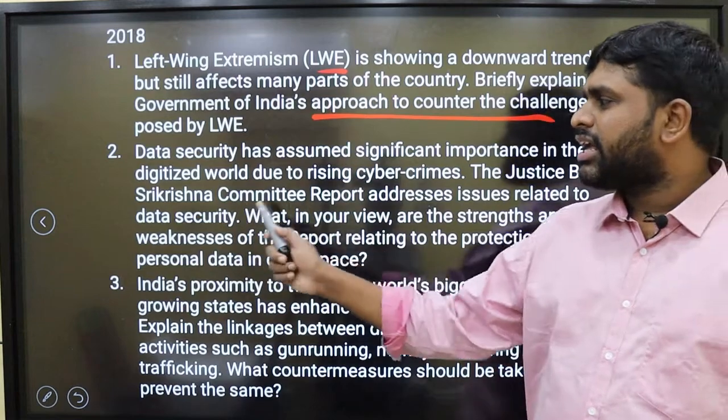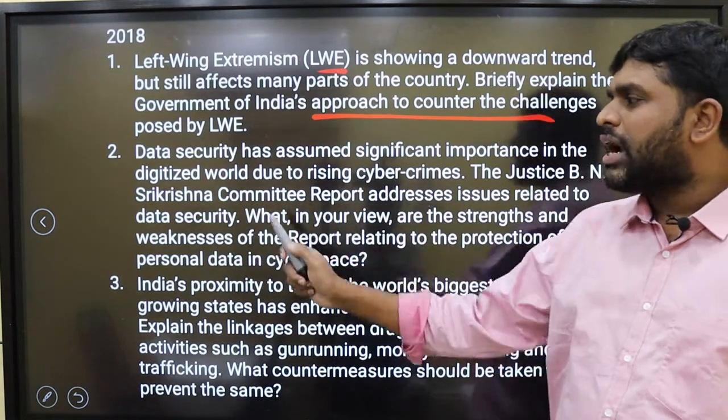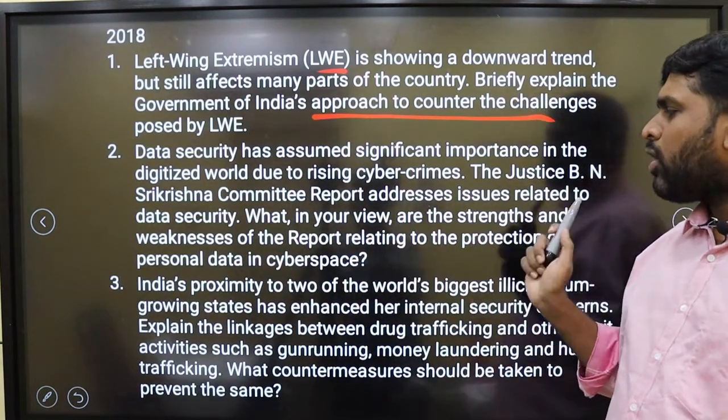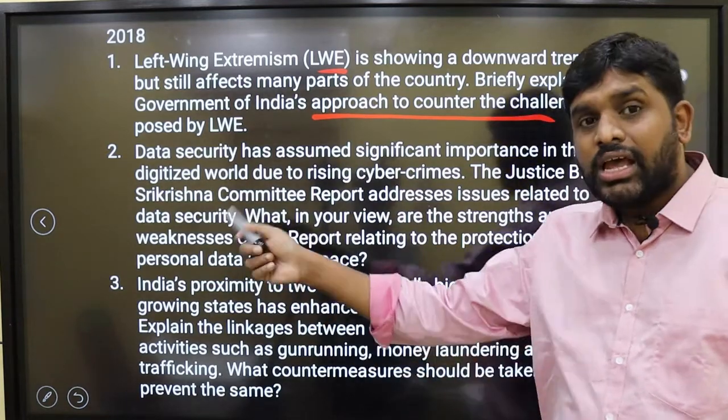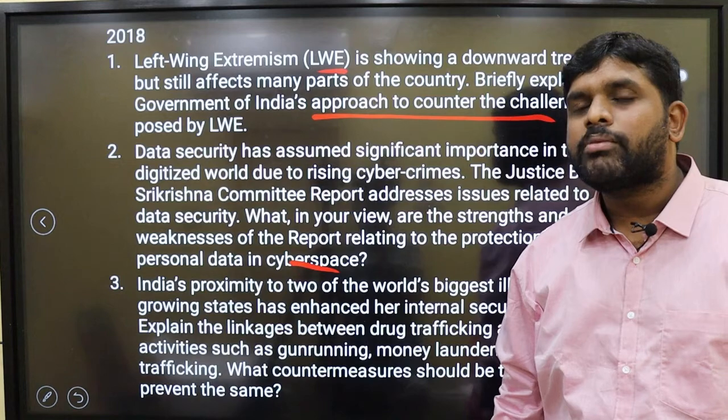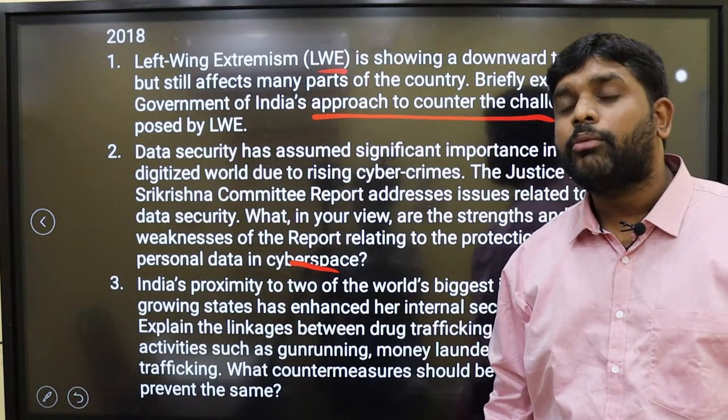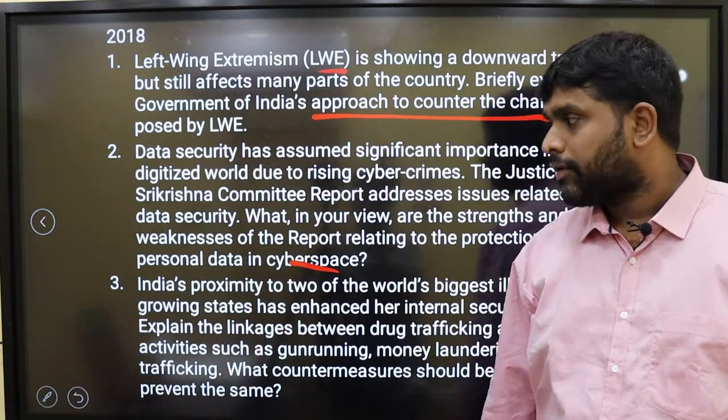The Justice B.N. Sri Krishna Committee report addresses issues related to data security. What in your view are the strengths and weaknesses of the report related to the protection of personal data in cyberspace? That commission was very, very important in 2018. Sri Krishna Committee on data protection.